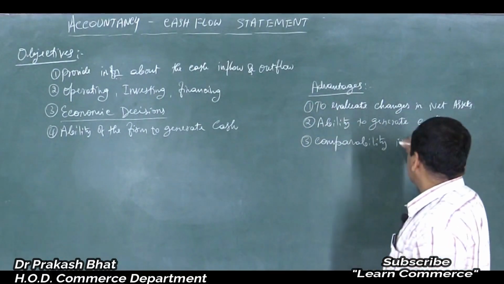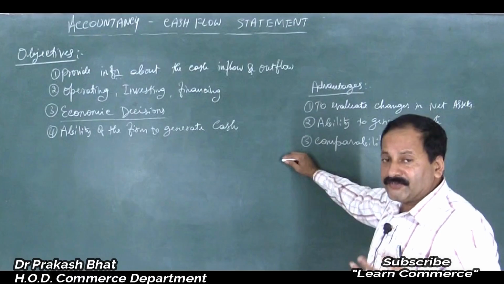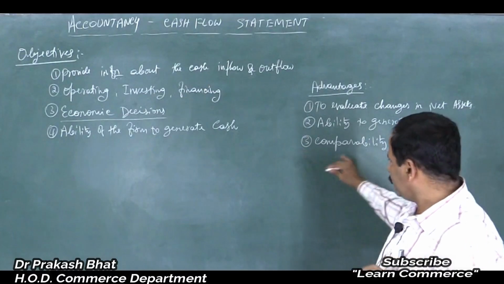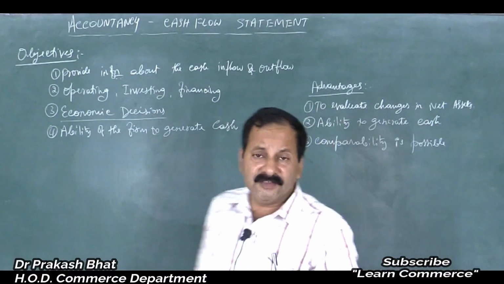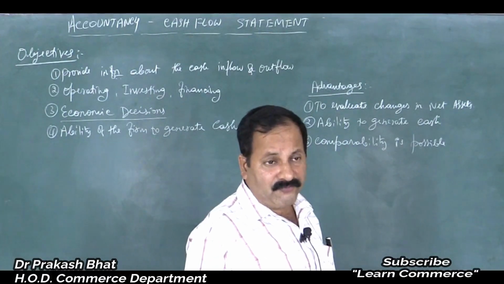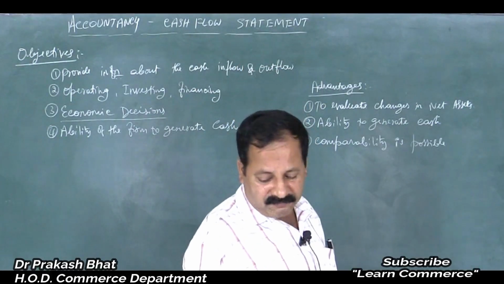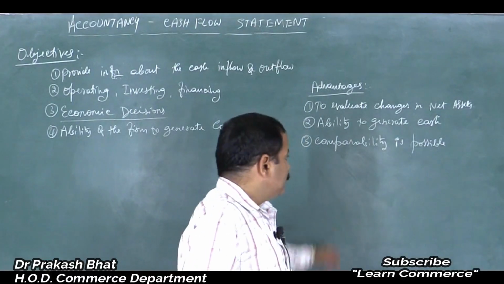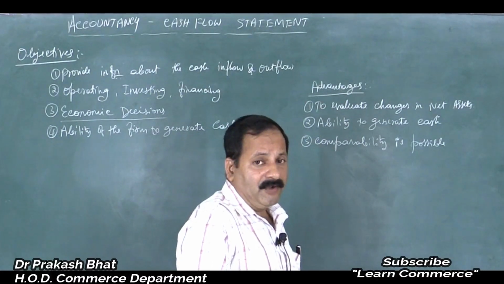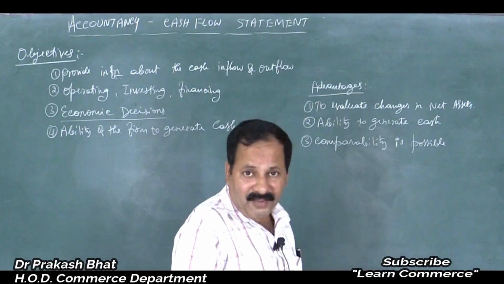So comparability is possible. We can compare each of the figures with the other figure. Current year's liquidity position, current year's inflow and outflow can be compared with the previous year's inflow and outflow. That is also possible. It's very easy to compare the cash inflow and outflows of last year to current year, to previous year, or some other year, isn't it? Or the expenses and income that is generated can also be compared in the statement of profit and loss and balance sheet. We can come to know the changes in the inflow and outflow of cash.